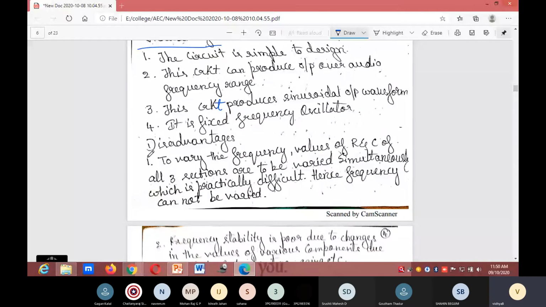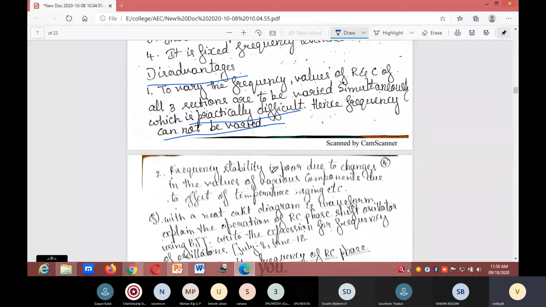Next, disadvantages. To vary the frequency, the values of R and C of all three sections are to be varied simultaneously, which is practically difficult. Hence, frequency cannot be varied. Frequency stability is poor due to changes in the values of various components due to the effect of temperature, aging, etc.